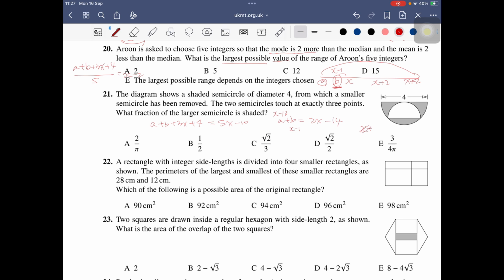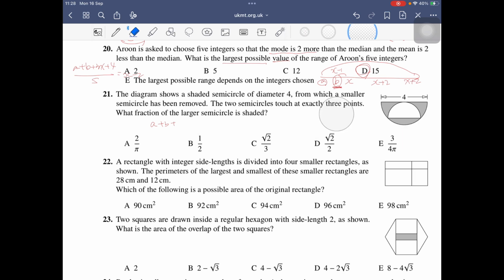The range is calculated by the difference between maximum and minimum, X plus 2 minus (X minus 13). So the largest possible range could be 15.